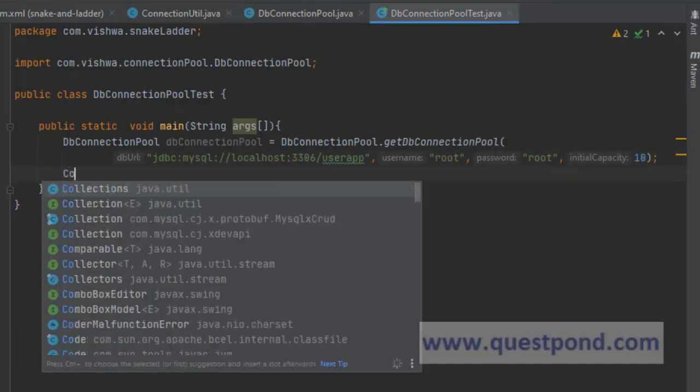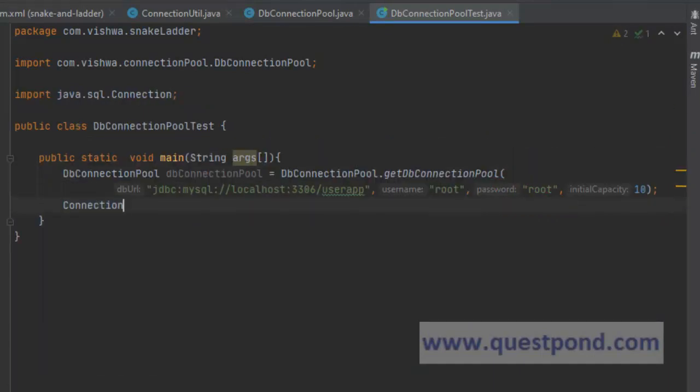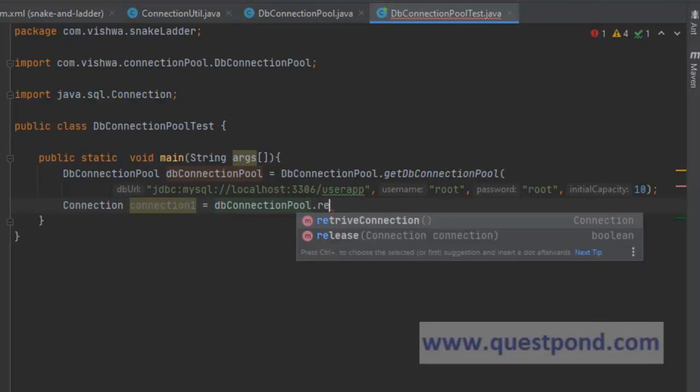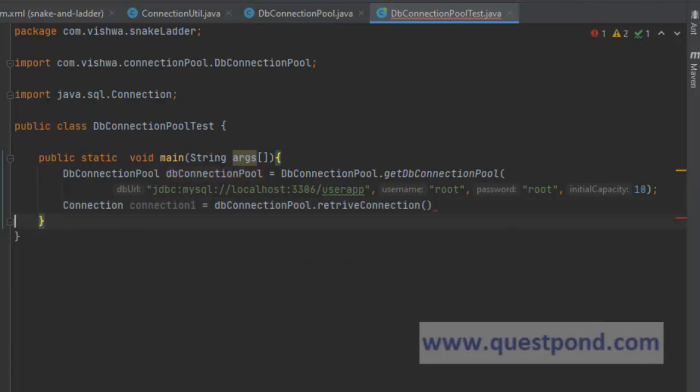So what we will do is we can say connection 1 equals db connection pool dot retrieve connection, correct? So that will give me the first connection. Similarly, we will be able to use nine more, so overall 10, correct?